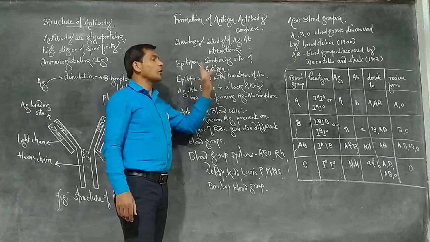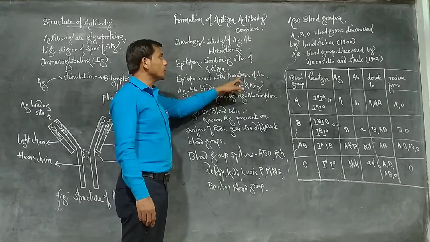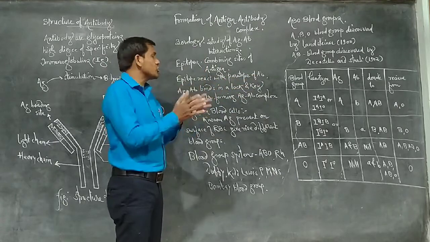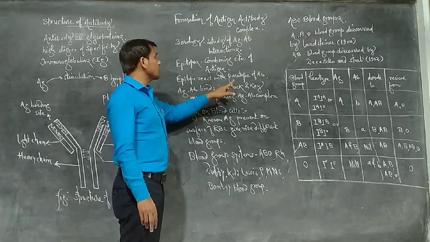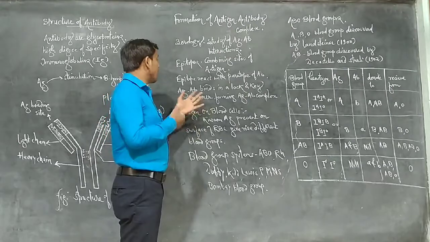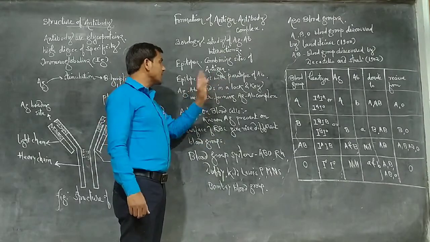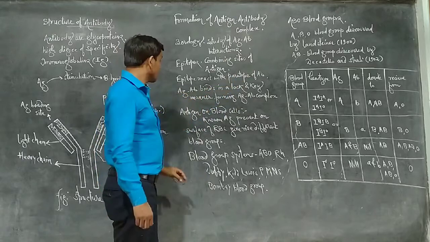The epitope of the antigen reacts with the paratope of the antibody and forms the antigen-antibody complex. So antigen and antibody bind in a lock and key manner, very specific in structure, forming the antigen-antibody complex.